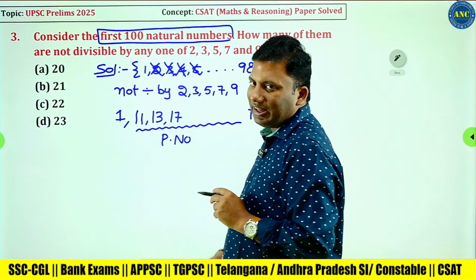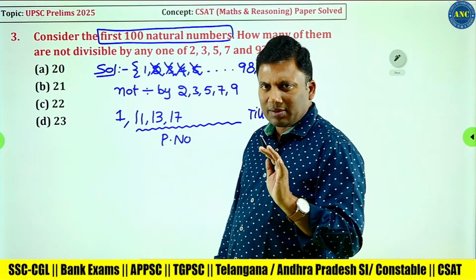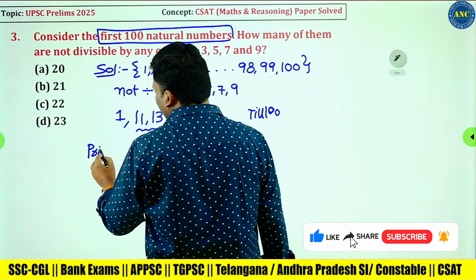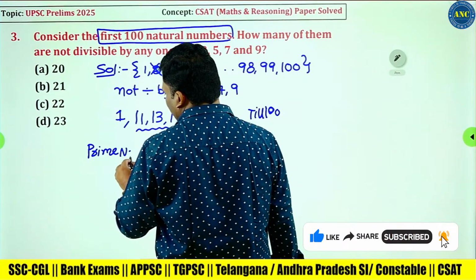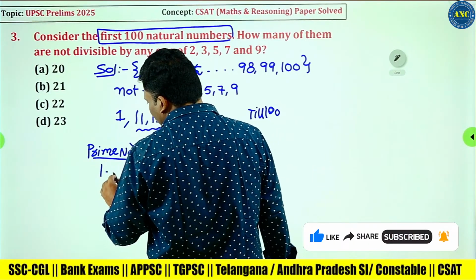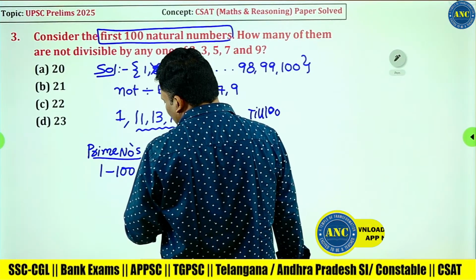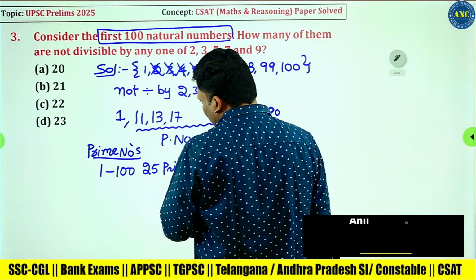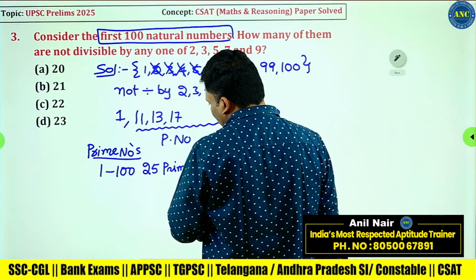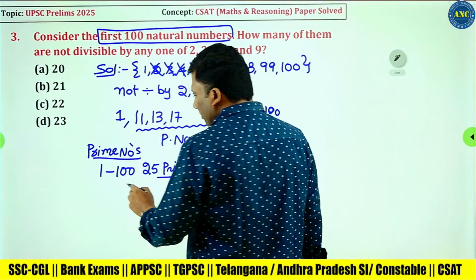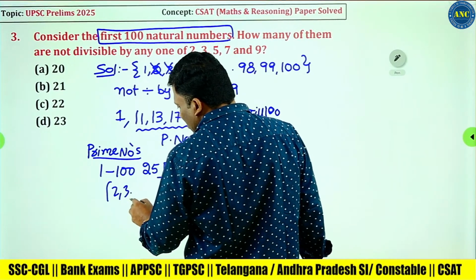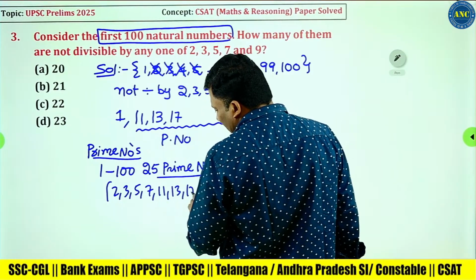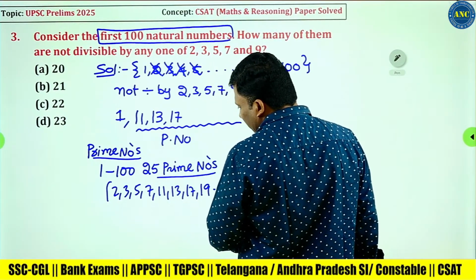Sir, counting it will take some time. It will not take much time. In prime numbers, there is one concept. From 1 to 100, there are 25 prime numbers. What are those prime numbers? 2, 3, 5, 7, 11, 13, 17, 19 and so on.